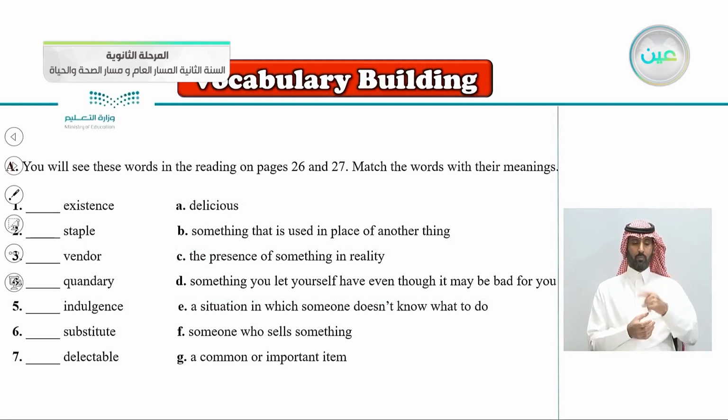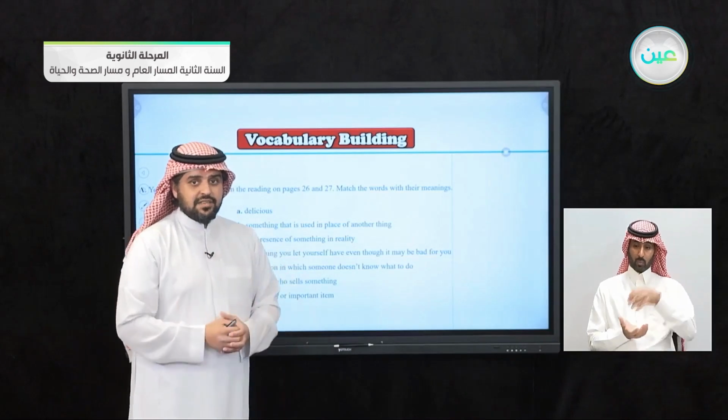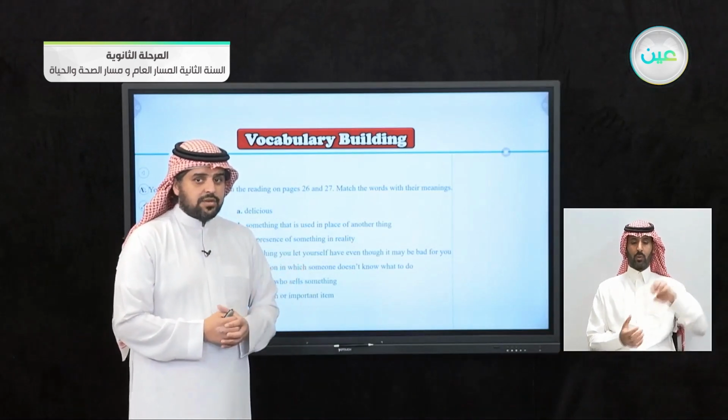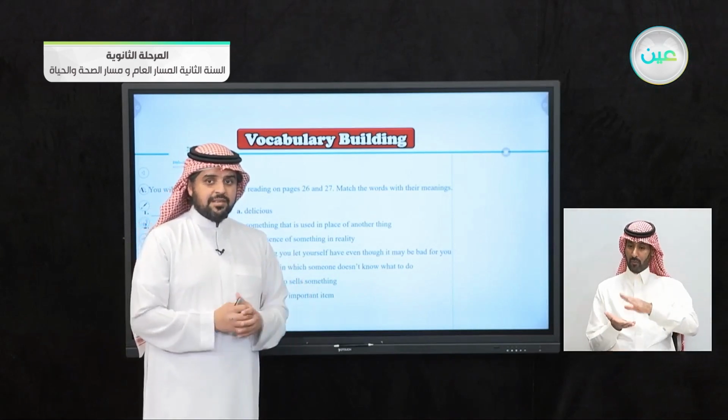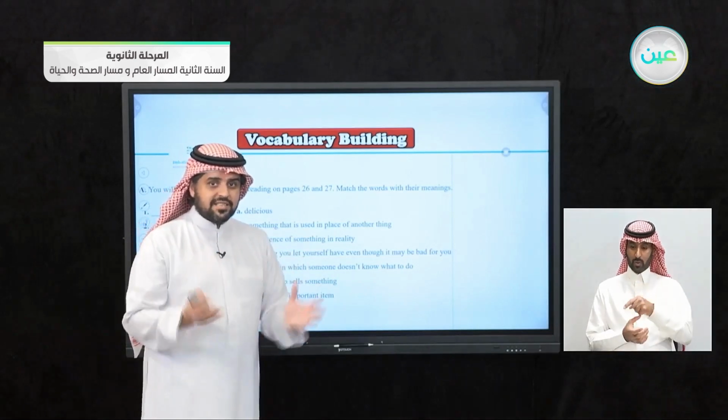Number one, the word existence. I think this is the easiest word here, from the noun exist. So what does it mean, existence?